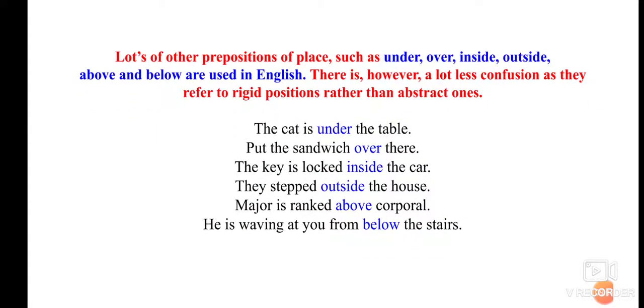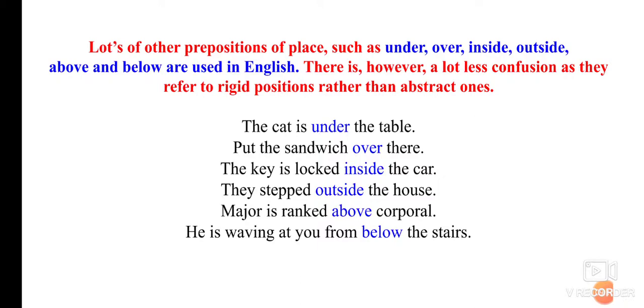See, there are lots of other prepositions of place. About the prepositions of place, you have some others like under, over, inside, outside, above and below. These are also used in the English language, obviously, for prepositions of place. Sometimes you can see there is a lot less confusion as they refer to rigid positions rather than abstract ones. We saw one example saying the cat is on the table. We can also use the preposition under if the cat is lying under the table. So the cat is under the table.